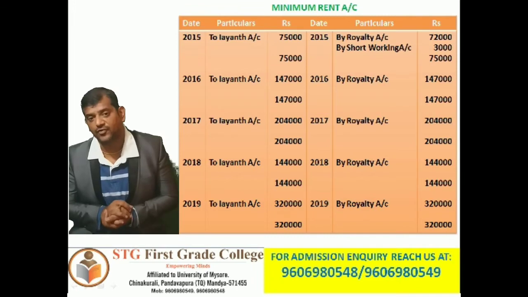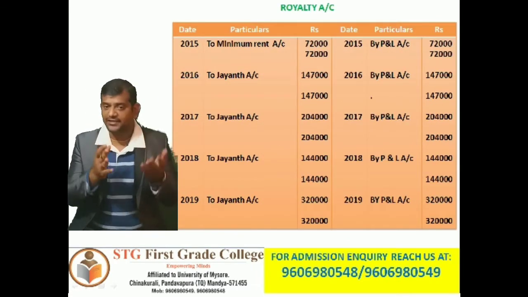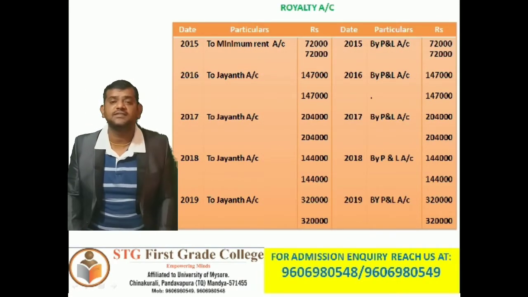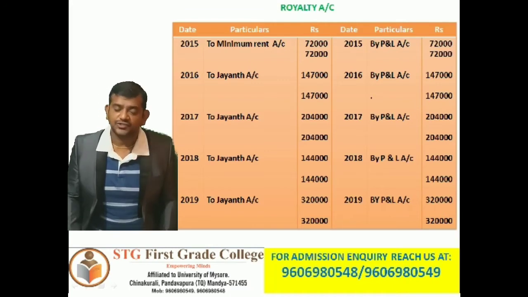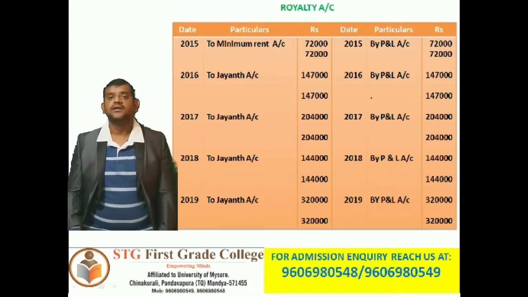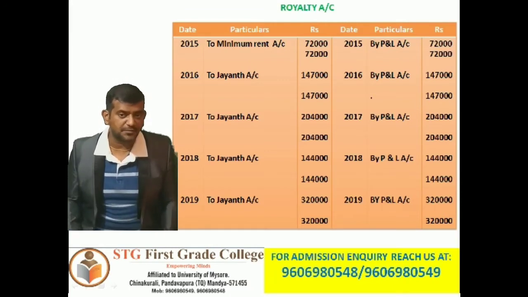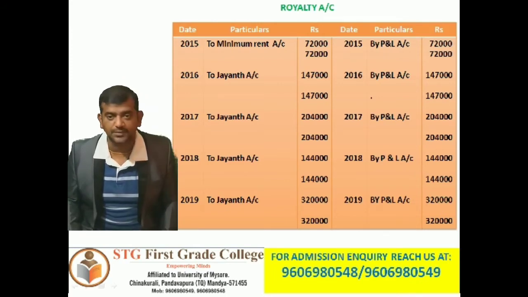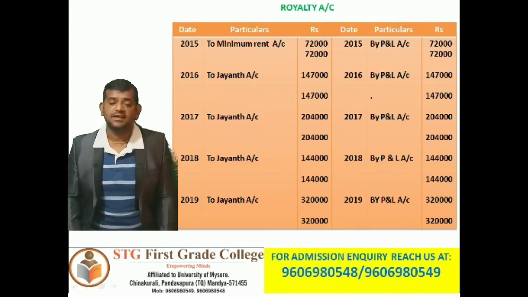Further, we are moving towards the royalty account. As you all know, we are going to consider the royalty column, whatever we generate. Clear? So 2015, to minimum rent account 72,000. By P&L account 72,000.